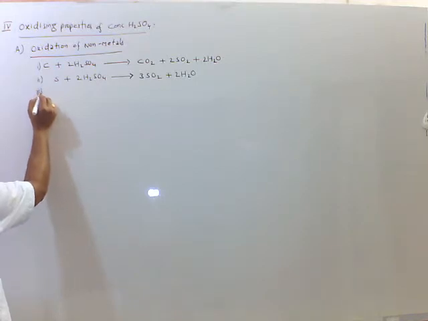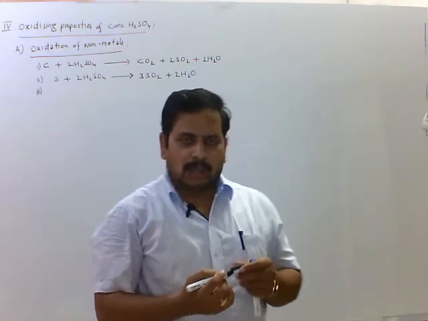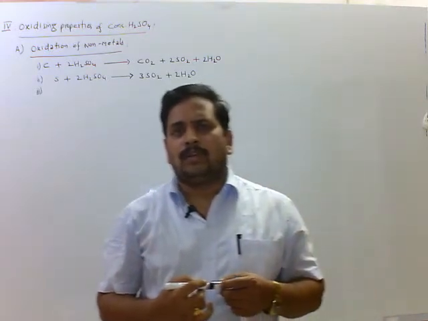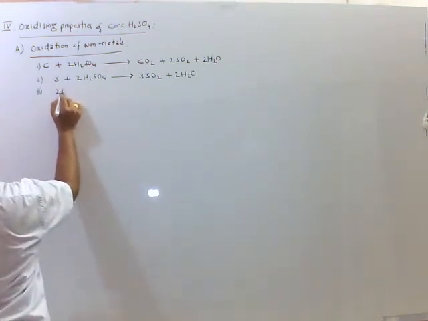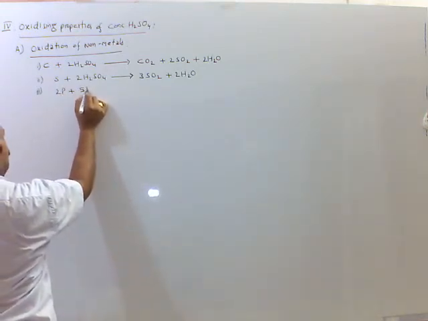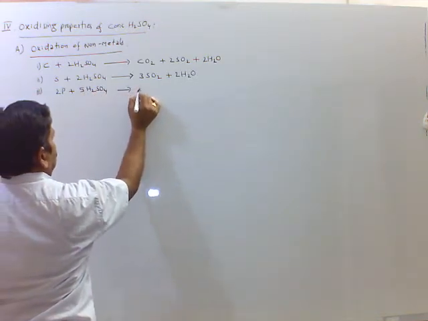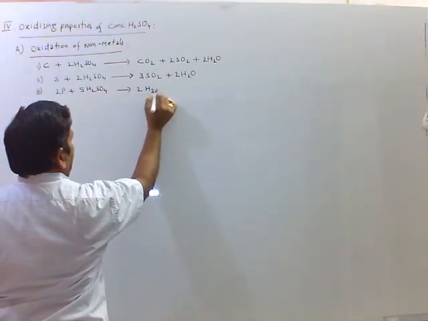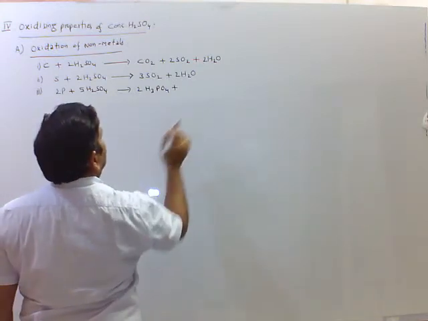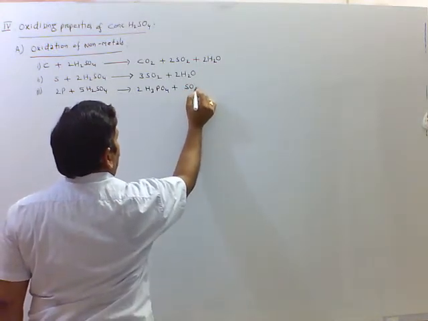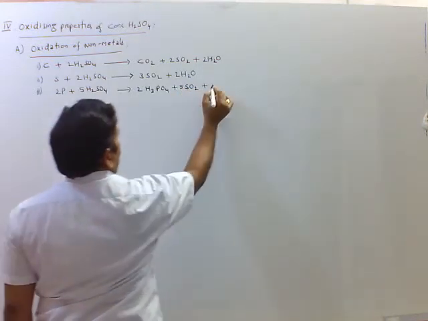Third oxidizing property is concentrated sulfuric acid oxidizes phosphorus to phosphoric acid. 2P plus 5H2SO4 gives rise to 2H3PO4 plus 5SO2 plus 2H2O.